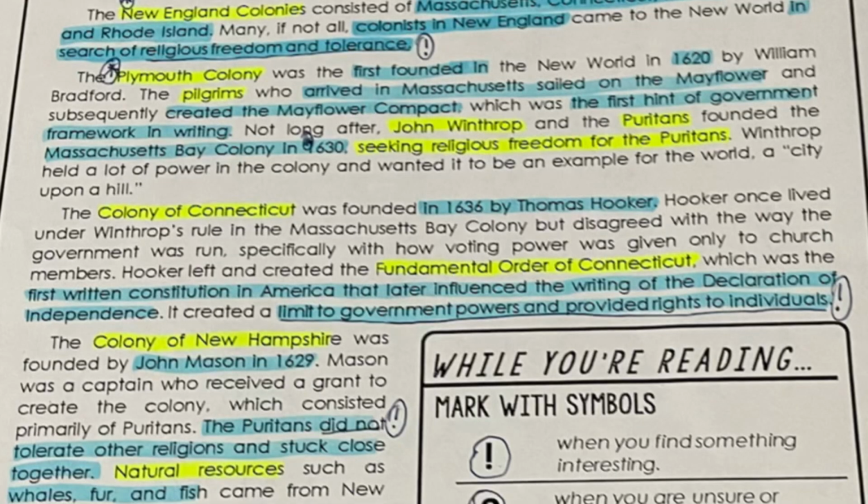So what you should highlight with your yellow highlighter, you're going to highlight Colony of Connecticut and Fundamental Order of Connecticut. Then with your blue or whatever color highlighter, because I use blue, with whatever color highlighter that you have for your second choice, you're going to highlight in 1636 by Thomas Hooker. You're also going to highlight first written constitution in America that later influenced the writing of the Declaration of Independence. Also, you're going to highlight limit to government powers and providing rights to individuals. I will also place it on the screen. Here you go.